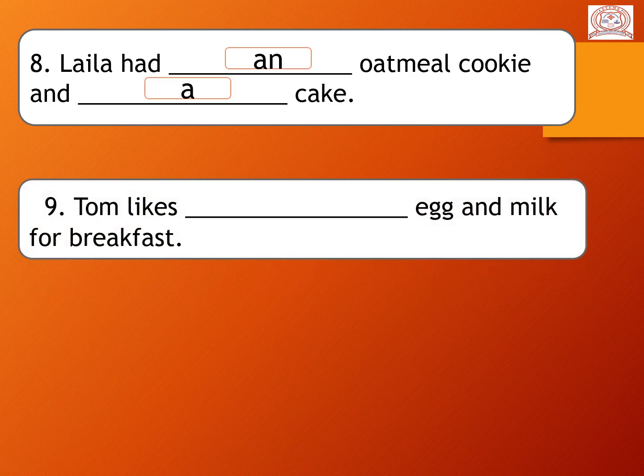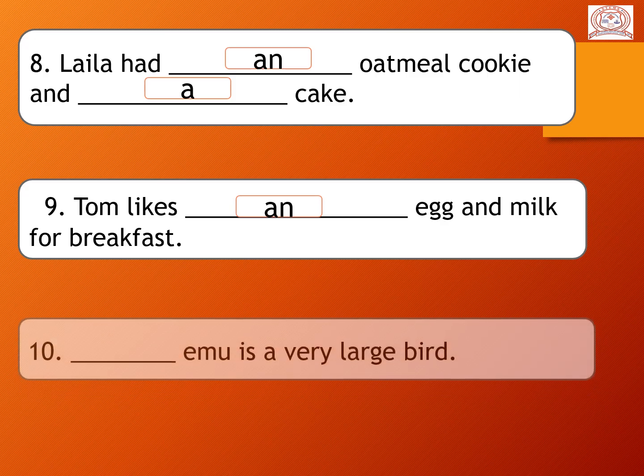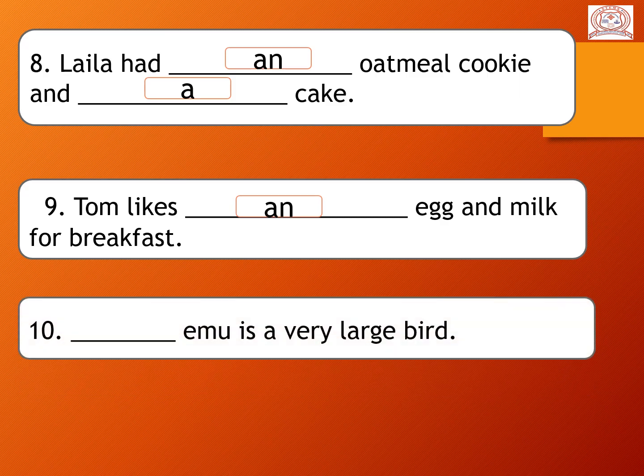Tom likes dash egg and milk for breakfast. So E is a vowel sound. So we use here AN. Tom likes an egg and milk for breakfast. Now 10. Dash emu is a very large bird. Students, emu is a bird name. It is a bird. So E is a vowel. So what we write here?